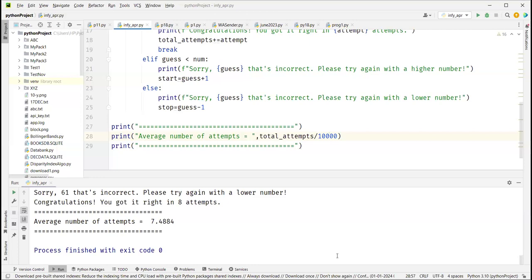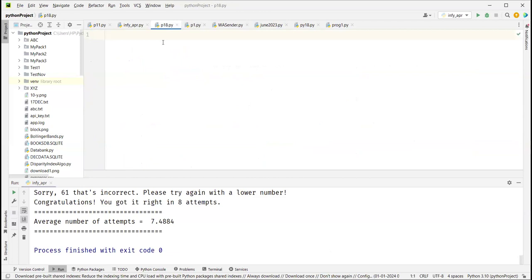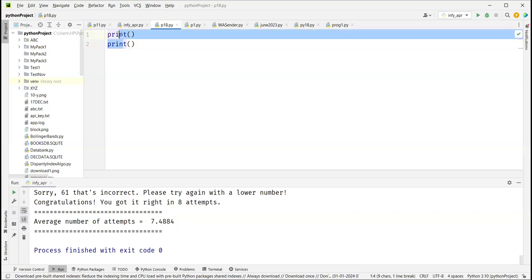How do you add indents, what is the shortcut? Indentation, like when you select the entire code and put it under a for loop. Okay, so what you do is, let's say I have print. You select it and then you press tab. It will give you indent, or you select and press shift tab. Shift tab will bring it back, tab will take it forward. Select and tab, and shift tab will bring it back.